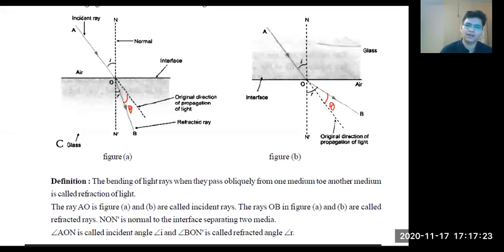Think about it, right? The dotted line was the actual path of the incident ray, yes or no? The dotted line is the actual path of the incident ray, right? But the ray will actually deviate because of the change in speed. So that's why this change in angle is called the angle of deviation. Got it? Okay, very good.